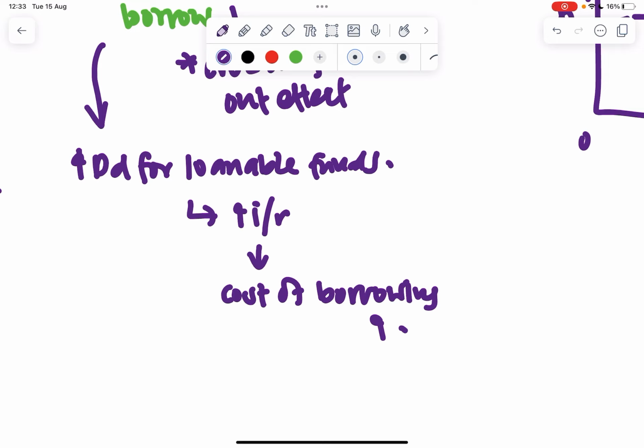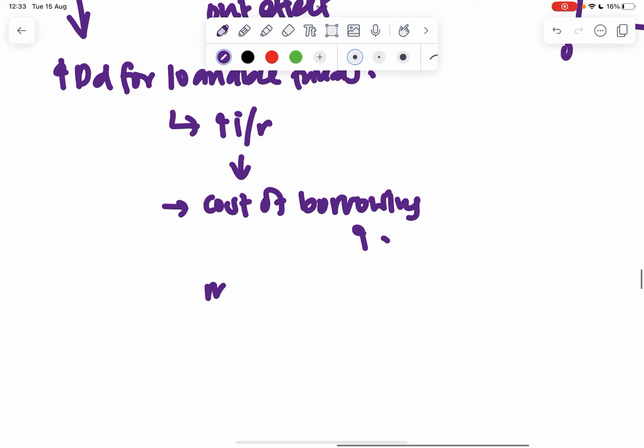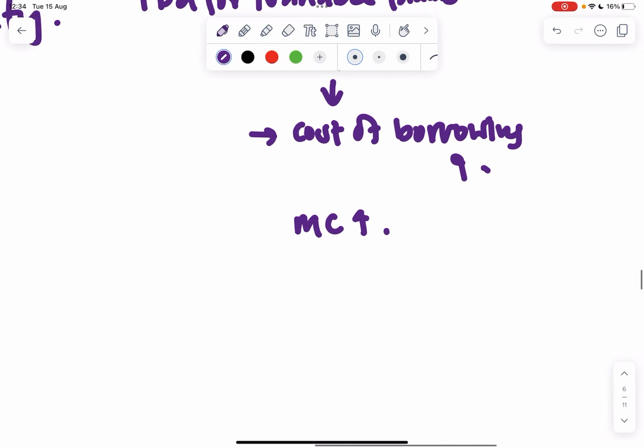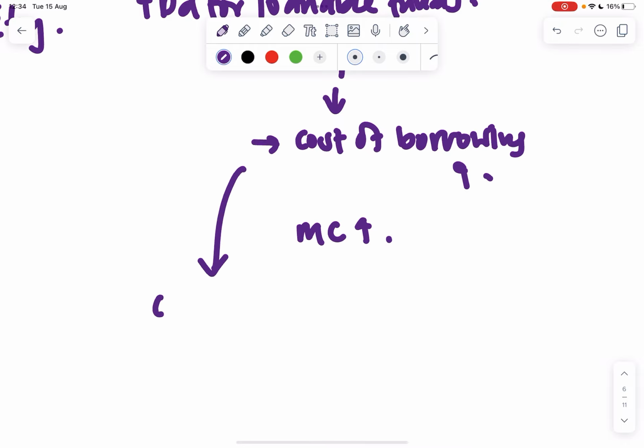And we learn that for firms who are looking to invest, their marginal cost would be the cost of borrowing to invest, right? So when there's an increase in interest rate, you realize that the MC of investing for firms increases. And assuming that MB stays constant, this increase in interest rate would crowd out private investment.